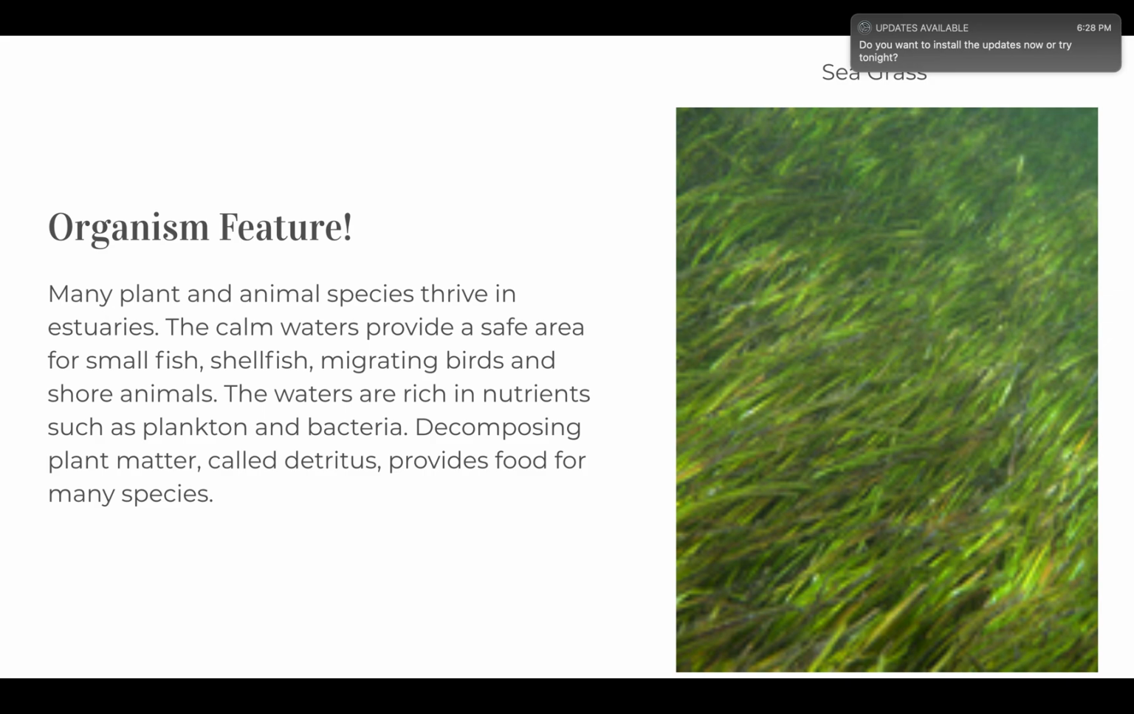Many plant and animal species thrive in estuaries. The calm water provides a safe area for small fish, shellfish, migrating birds, and shore animals. The waters are rich in nutrients such as plankton and bacteria. Decomposing plant matter called detritus provides food for many species, and that's seagrass.